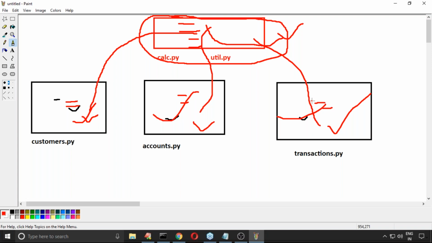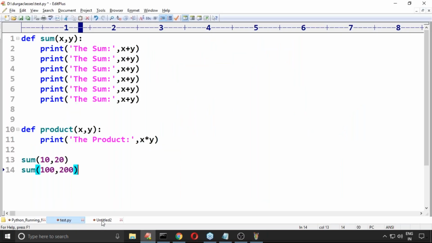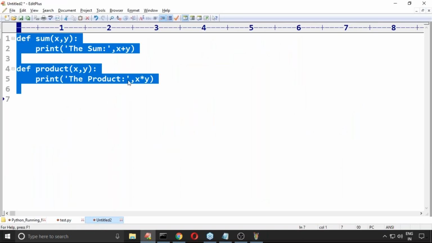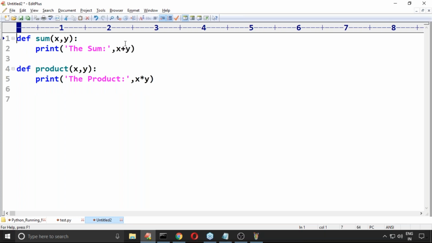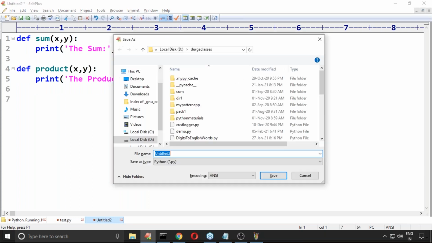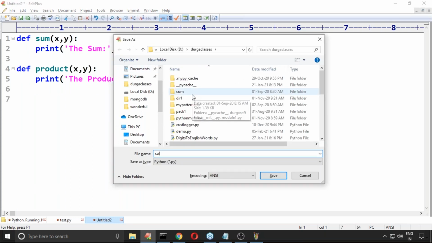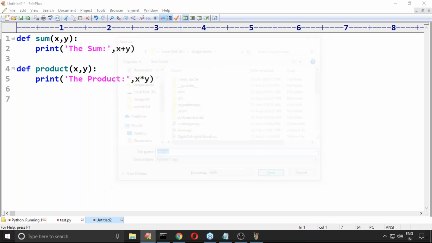Now my question is, I will define two functions here. How can you call these functions here? Can you please tell the way? Very simple. Let me take these two functions. Even the variables you can take, no problem. As of now, let me take these two functions and save this one as calc.py. This is the name I used.